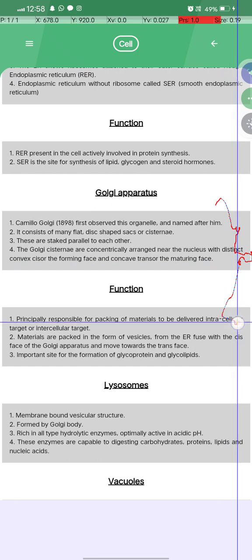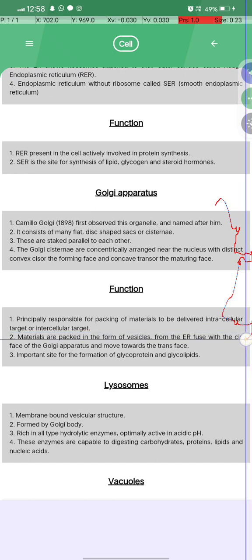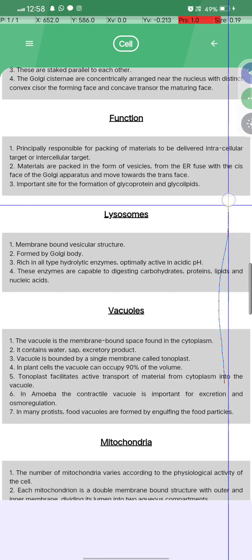It is principally responsible for packaging material to be delivered intracellularly or to extracellular targets. The materials are packed in the form of vesicles, which fuse with the cis face of the Golgi apparatus and move towards the trans face. It is an important site of the formation of glycoprotein and glycolipid.